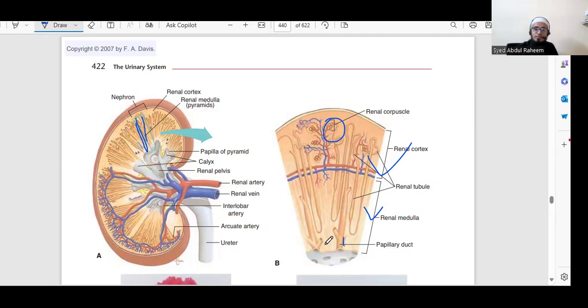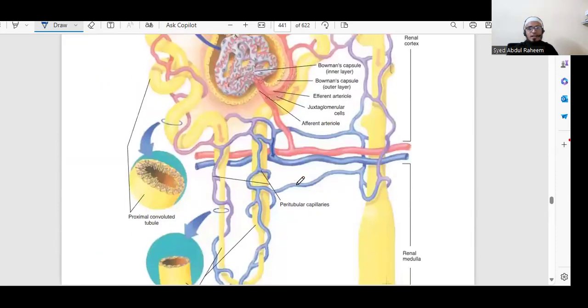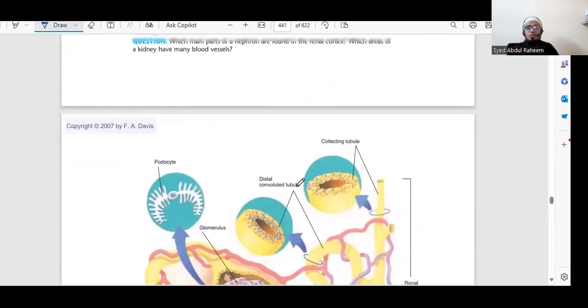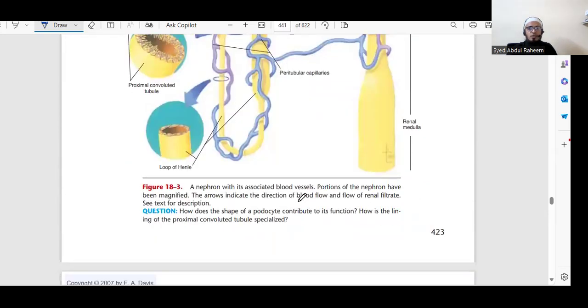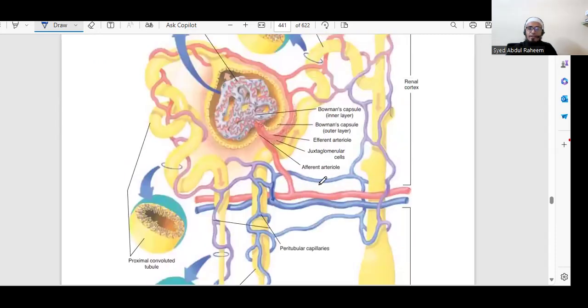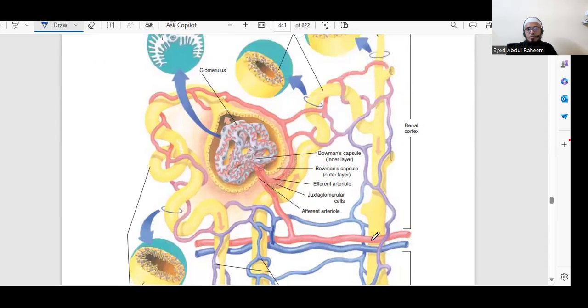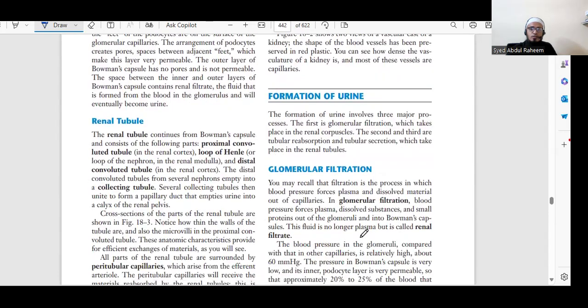The papillary duct and renal tubule are all names of the contents of the kidney. You can see how the urine formation will happen. This is very important. Basically, here you have the arteries and veins.